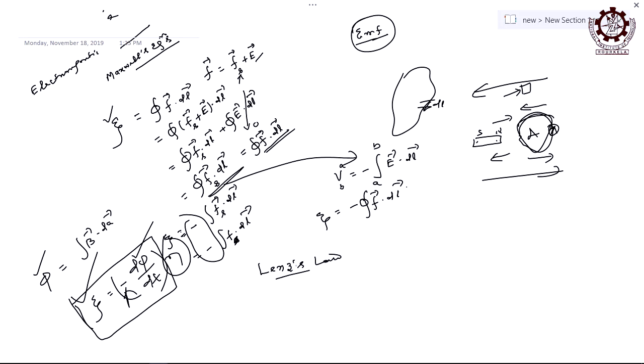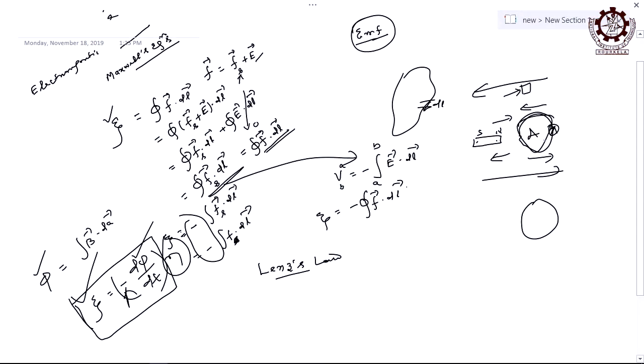Lenz's law tells that the direction of the induced EMF generated always opposes the cause behind it. The direction of the induced EMF always opposes the cause due to which it is generated. That is why there is opposition, standing for this negative sign. The direction of the induced EMF is such that it always opposes the cause because of which it is generated.